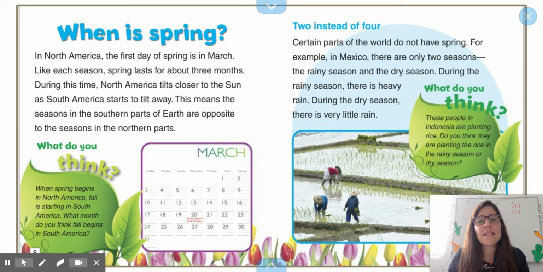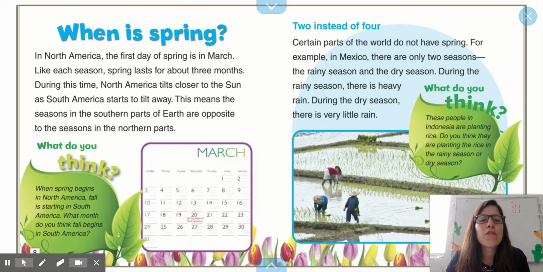This means that seasons in the southern parts of Earth are opposite to the seasons in the northern parts. What do you think? When spring begins in North America, fall is starting in South America. What month do you think fall begins in South America?